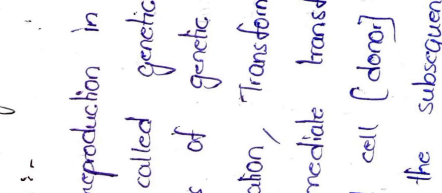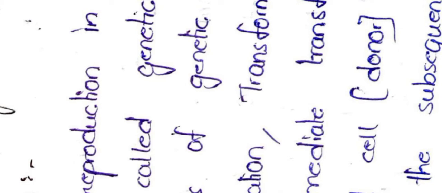In the previous class we were discussing the sexual reproduction in bacteria. This process of sexual reproduction in bacteria mainly occurs by genetic recombination, and this genetic recombination is observed in three different methods, that is conjugation, transformation and transduction.